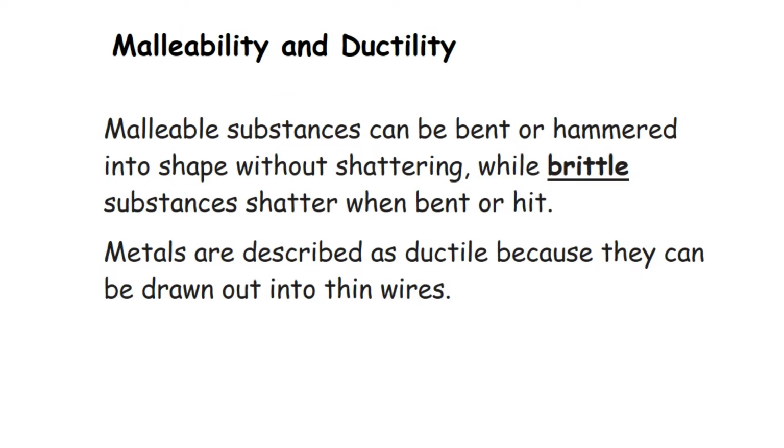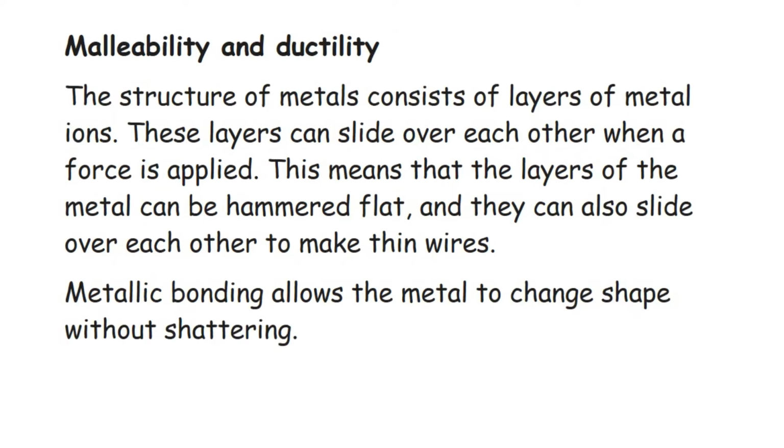The reason for malleability and ductility: malleable substances can be bent or hammered into shape without shattering, while brittle substances shatter when bent or hit. Metals are described as ductile because they can be drawn out into thin wires. The structure of metals consists of layers of metal ions.